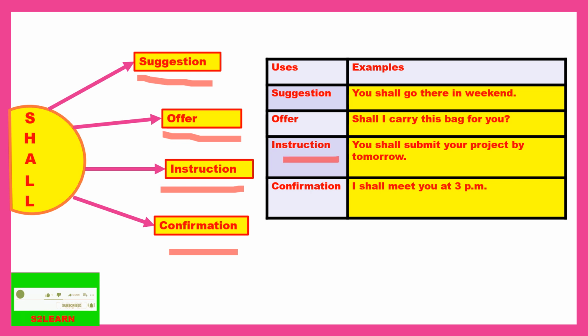Instruction: you shall submit your project by tomorrow. It's an instruction by the teacher that you have to submit your project by tomorrow. Next is confirmation: I shall meet you at 3 p.m. I'm saying to a particular person that yes, I will meet you at 3 p.m. So, understood how the modal verb shall is used in a sentence?